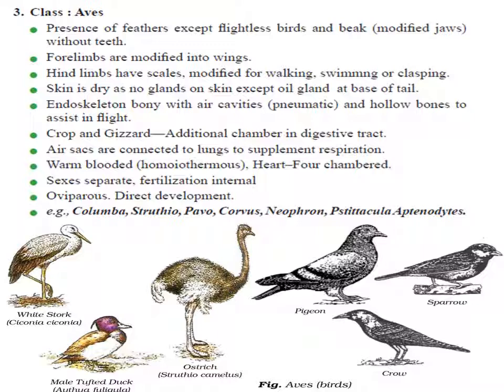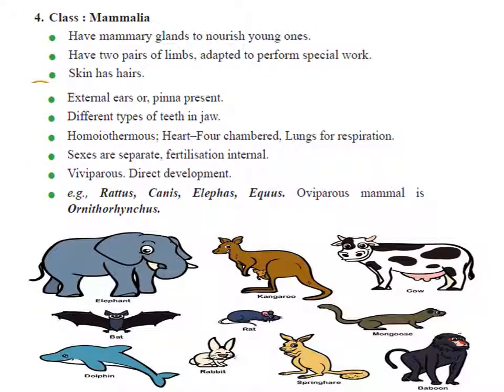The last class is class Mammalia. They are called Mammalia because they have mammary glands, the characteristic feature of these animals, which are vestigial in males but functional in females. They produce milk after parturition, after giving birth to young ones. They have hair on the body, which is also a unique feature. External ear or pinna is present.